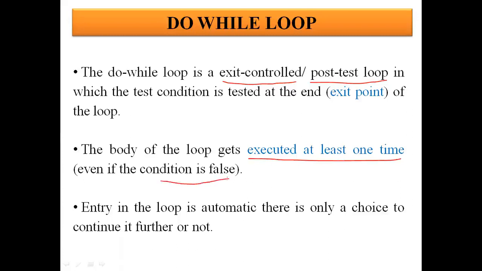Why? Because we are testing the condition at the exit point. Entry in the loop is automatic. That means the first time you will enter the body of the loop without any testing, but there is a choice whether you want to repeat those statements further, or you will come out of the loop. That will depend on the condition.